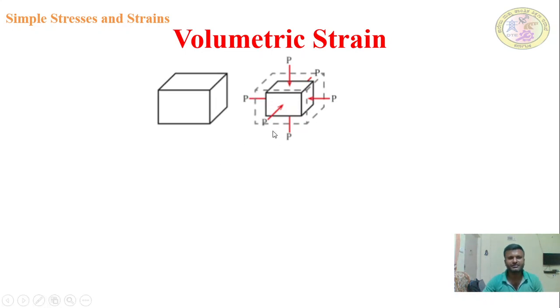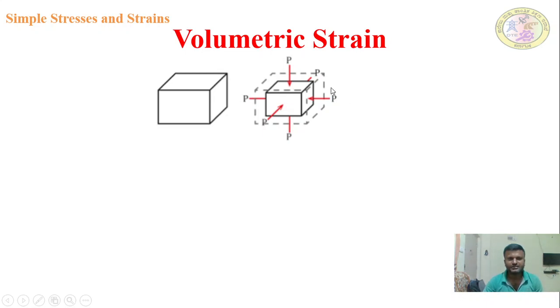See, this is the volume, consisting of a three dimension body having length, having breadth, having thickness. This is a three dimension body, and it is subjected to forces in all the three directions.